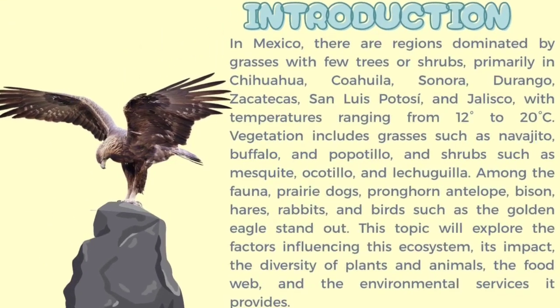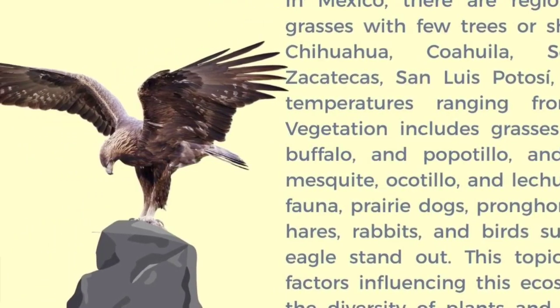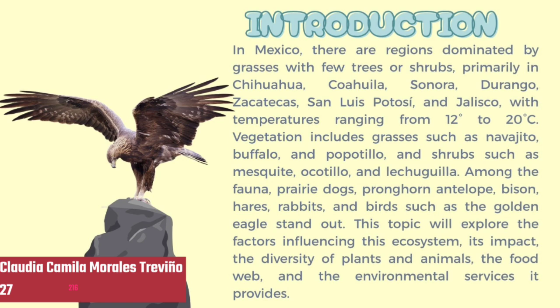First, in Mexico, there are regions dominated by grasses with few tree species, primarily in Chihuahua, Coahuila, Sonora, Durango, Zacatecas, San Luis Potosí, and Jalisco, with temperatures ranging from 12 to 20 degrees centigrade. Vegetation includes grasses such as navajillo, buffalo, and popotillo, and shrubs such as the mesquite, ocotillo, and lechuguilla. Among the fauna, prairie dogs, antelope, bison, hares, rabbits, and birds such as the golden eagle stand out.